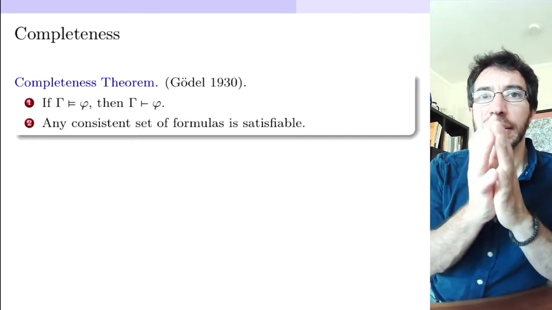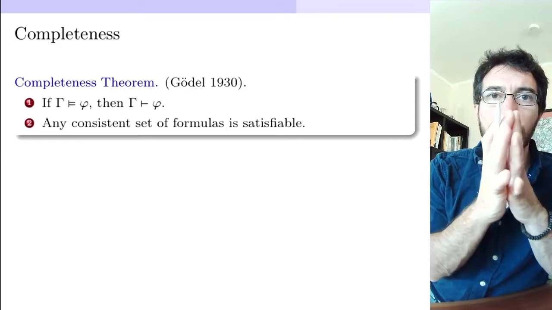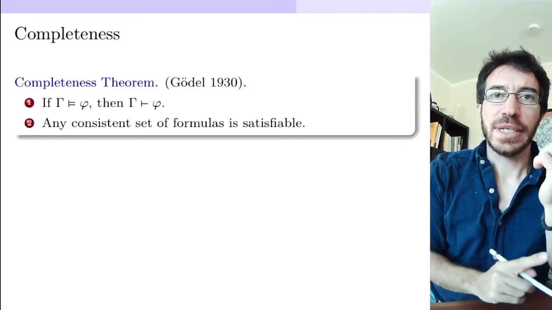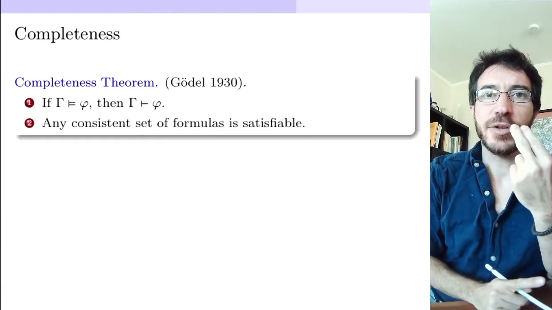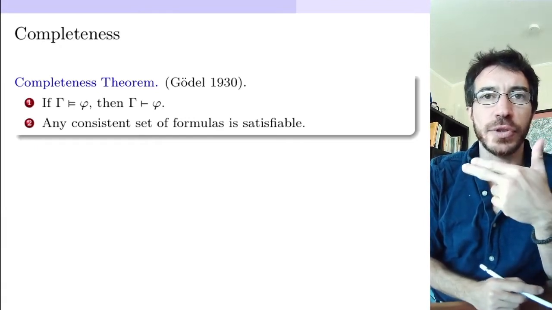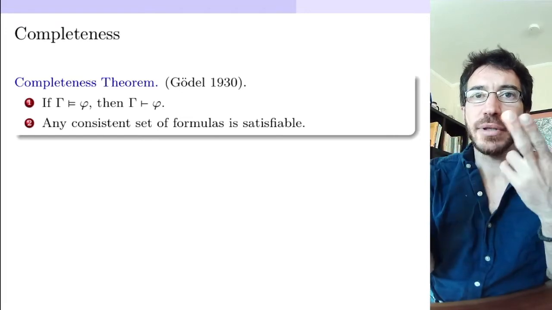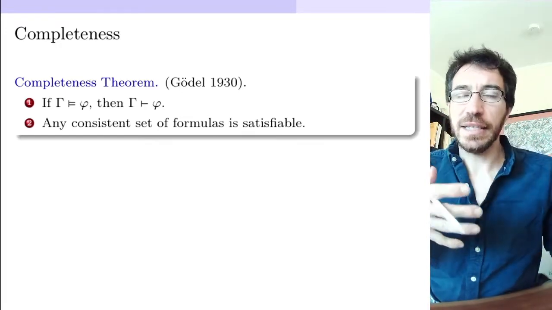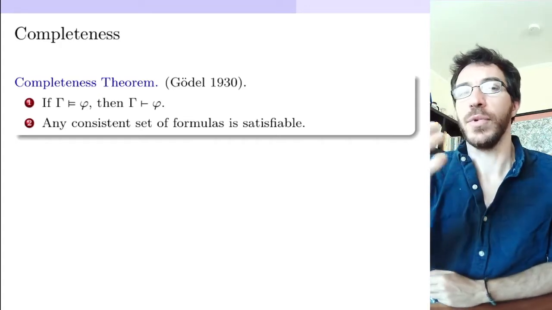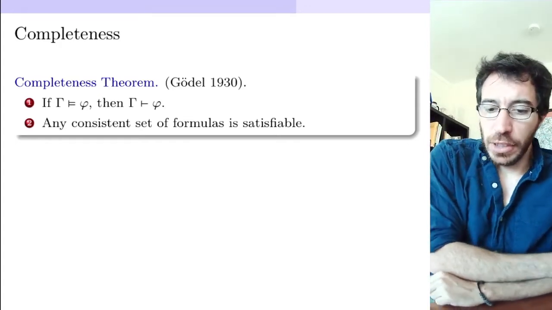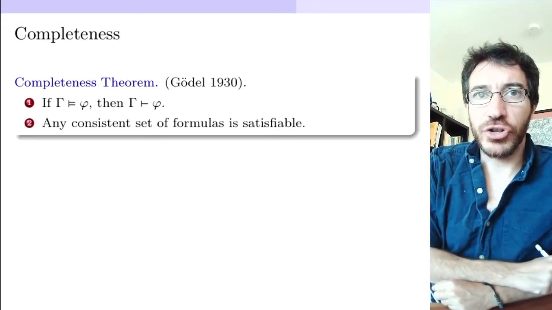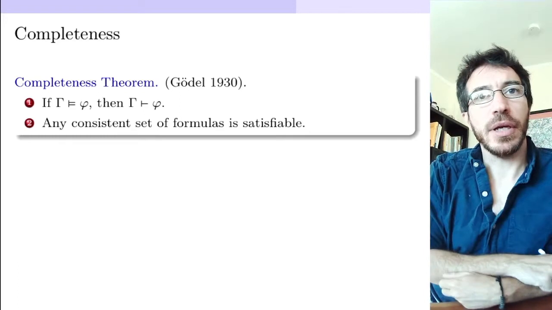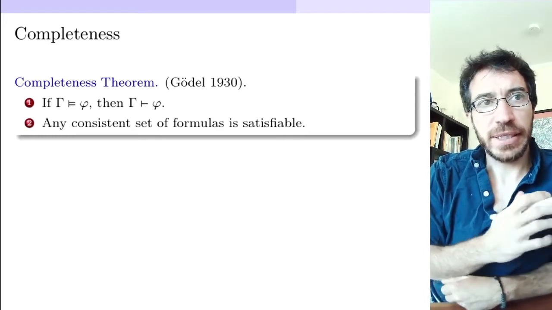It's telling you that the rules to write formal proofs, namely modus ponens and the logical axioms, are complete. There is nothing else that you need to do for your proofs. So whenever you want to prove something, if that something is true in this sense, then there is a proof from there using those logical axioms and the rules. So it's going to be hard to prove this one, but let's talk about it a little bit more.